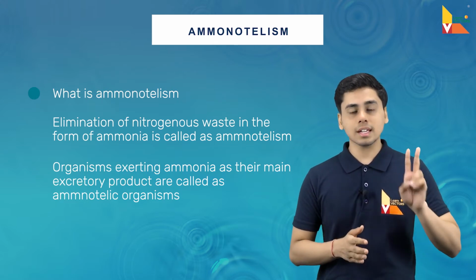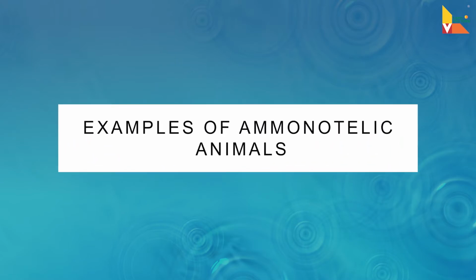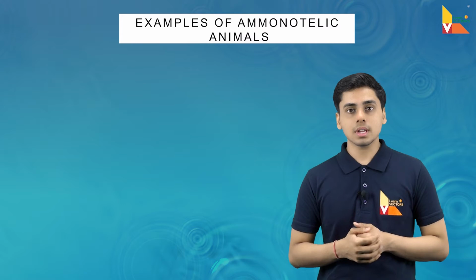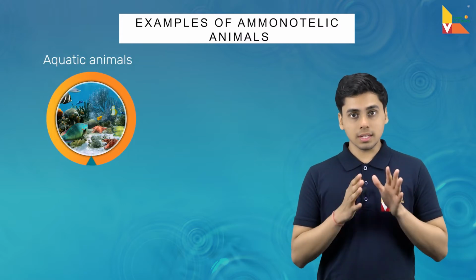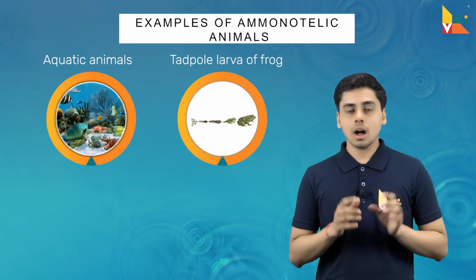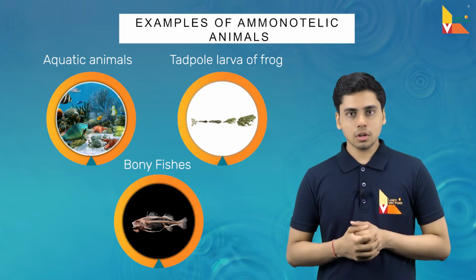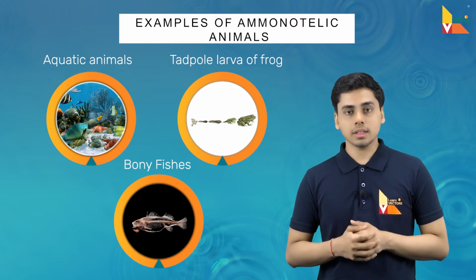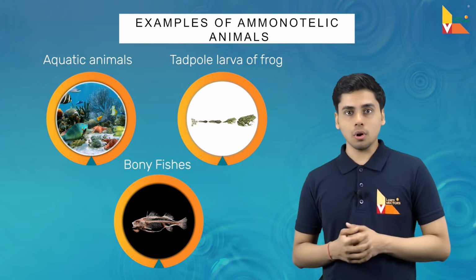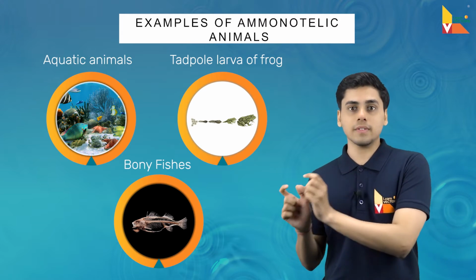Let us now look at the second point, that is the examples of animals or organisms showing ammonotelic mode of excretion. Now the first and the primary examples are aquatic animals. The second is tadpole larva of frog. And third are the bony fishes, which are somewhat involved in aquatic animals. So these three types of organisms show this mode of excretion, that is ammonotelic mode of excretion.